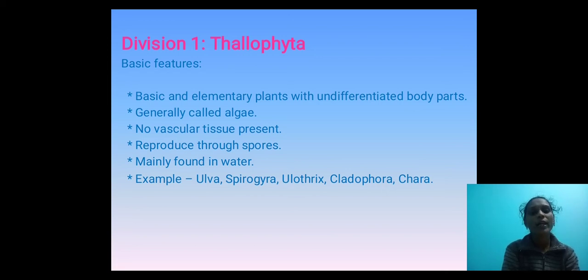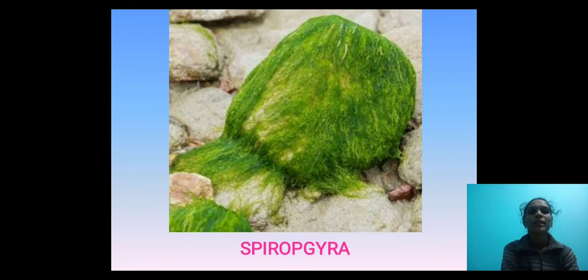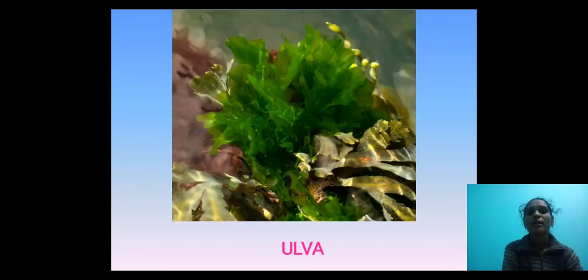Generally called algae. No vascular tissues. There is no xylem and phloem. They reproduce through spores. It produces spores for reproduction. Mainly found in water. These plants are found only in water. Examples: Ulva, Spirogyra, Ulothrix, Cladophora, Chara. This is the structure of Spirogyra. This is the structure of Ulva.